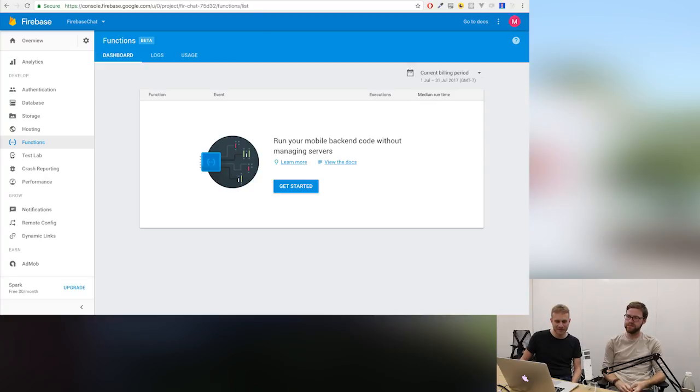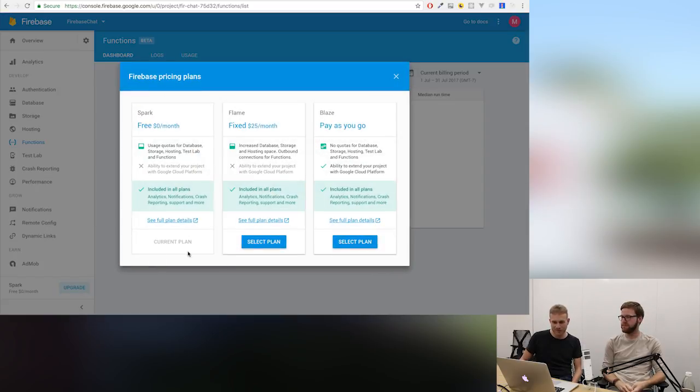Yeah. So finally, pricing maybe. Maybe we can actually see it here, right? You have three different plans. Yep. Like we're in the Spark plan. Every new project starts in the Spark plan, I guess. And then we have the choice between two paid plans. Either the Flame, which has like a fixed capped amount. Yep. But when we talk about capped, it also will cap some other things. Yeah, well, it'll cap your growth.